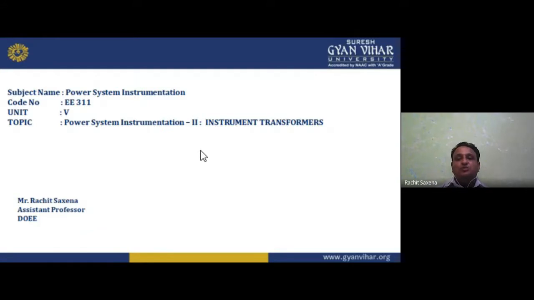So S = P + jQ, where P is the power which is dissipated in a resistor in the form of heat, that is the active power. Then we have the reactive power, which is absorbed by the inductor or the capacitor. That is represented by Q, and S is the apparent power, the phasor sum of active and reactive power.